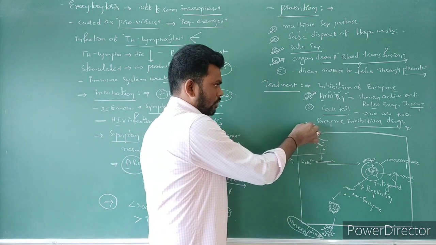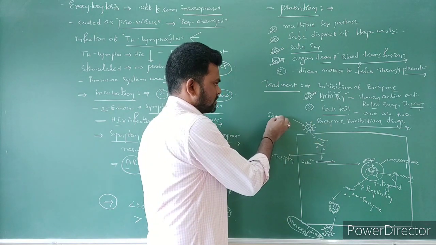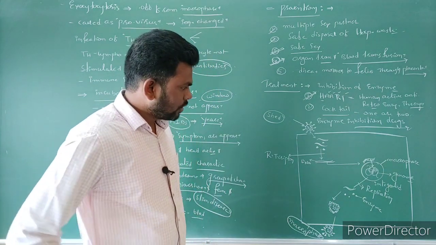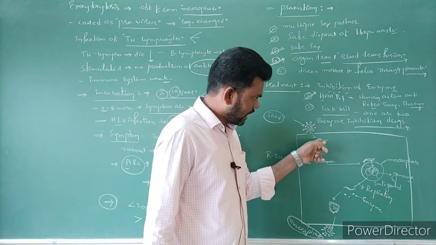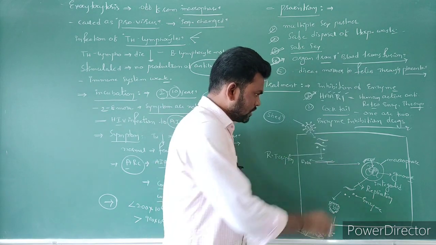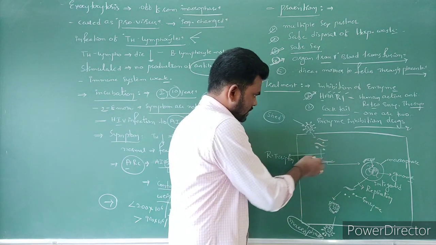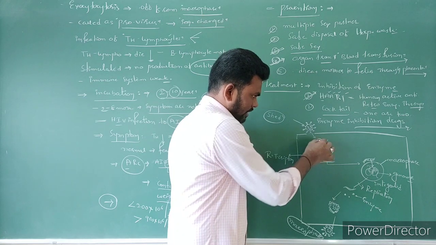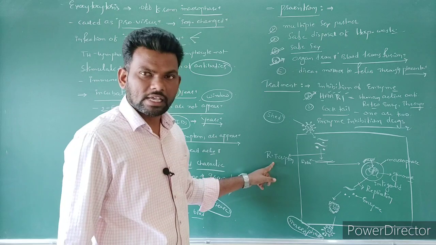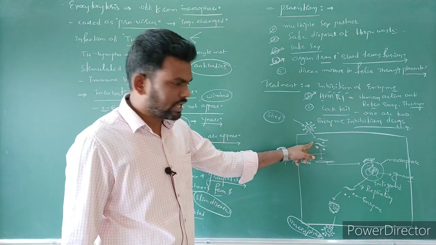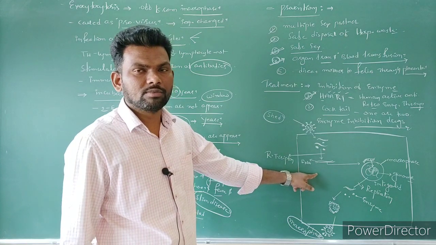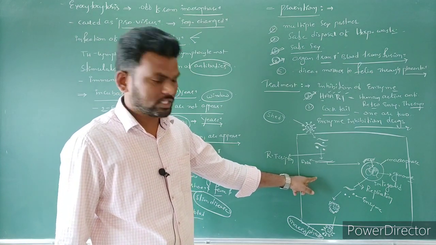The outer protein coat is shed outside of the macrophage. Now, this is single-stranded RNA, two RNA molecules, and these are the three enzymes. Out of that, this enzyme is reverse transcriptase. In the presence of reverse transcriptase, the single-stranded RNA is transcribed to form DNA, and gradually double-stranded DNA is formed.